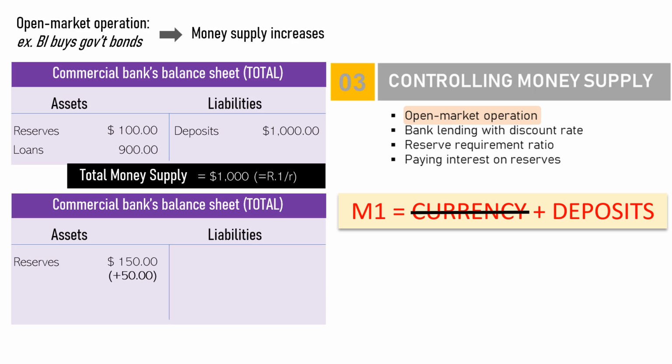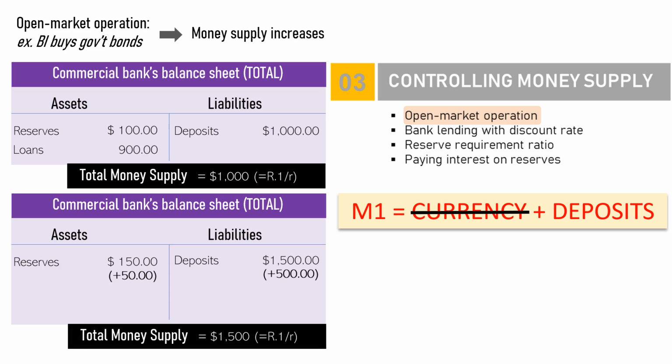With 10% reserve requirement ratio, this additional $50 reserve or deposit would create additional $500 deposits in total or $500 more money supply. Money supply is now $1,500. Remember the money multiplier effect? The additional $500 deposit is exactly 10 times the additional reserves in the banking system. 10 is the money multiplier, which is 1 per reserve requirement ratio or 1 per 10%.